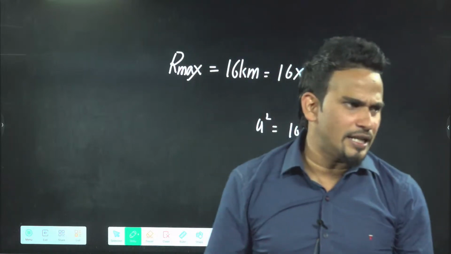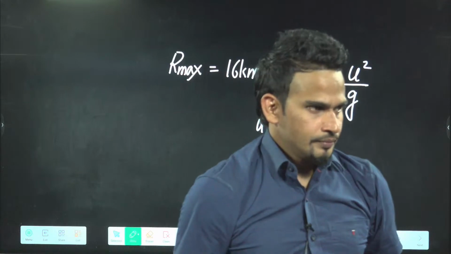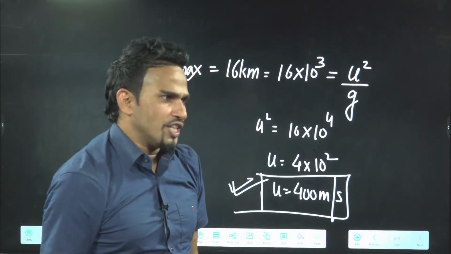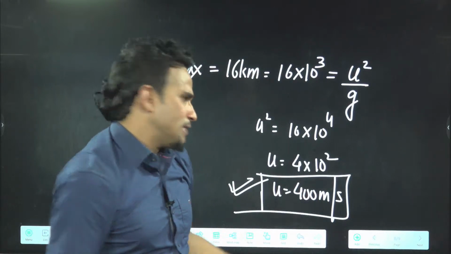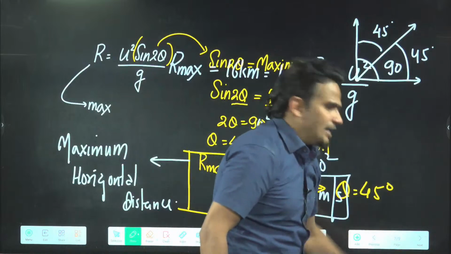Chalo, one more previous year NEET question. Nabeen, u square by 2g is not maximum range, Baba. It is u square by g. You write the next question.